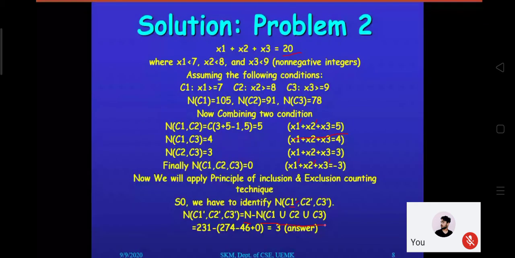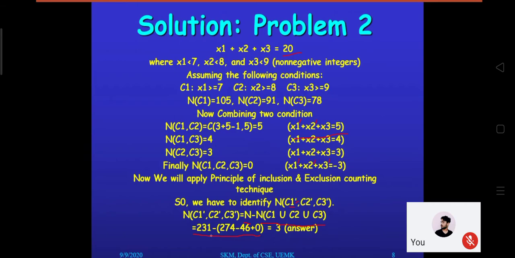In case of three sets, A plus B plus C, minus the two-set combinations, A union B plus B union C plus A union C, and then plus the three-set term, that is A intersection B intersection C. So exactly we have applied the three-element principle of inclusion exclusion, and we have put the values appropriately, and the value coming is 3.